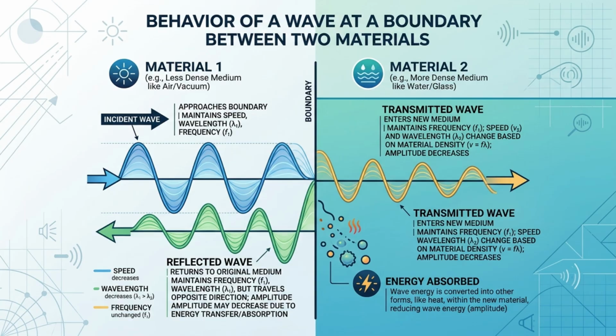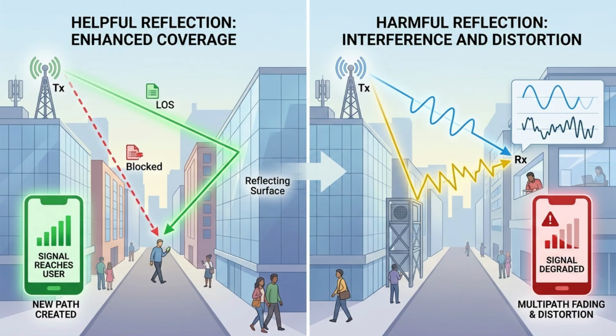When a wave encounters a boundary between two different materials, several things can happen. Part of the wave may continue into the new material, part may be absorbed, and part may return toward the original medium. This returning portion is known as a reflected wave. Understanding reflection is essential because reflected signals are present in nearly every RF system. Reflection can either help communication by creating additional signal paths or hurt performance by causing interference and distortion.